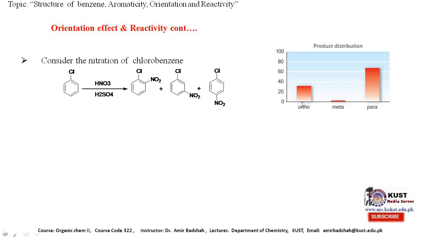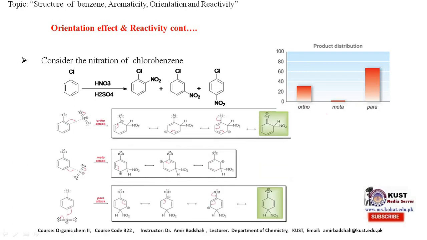Now consider the nitration of chlorobenzene. Various structures are possible: ortho-nitrochlorobenzene, meta-nitrochlorobenzene, and para-nitrochlorobenzene. The product distribution is shown here. Here the ortho and para are at high concentration compared to the meta.